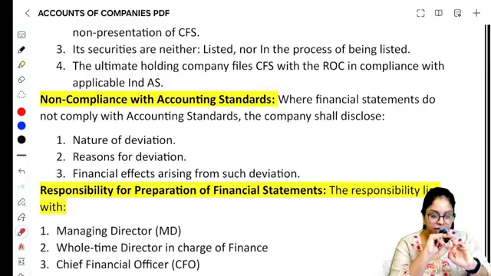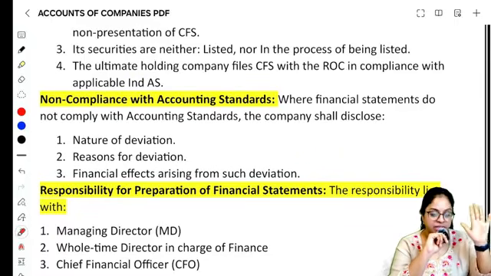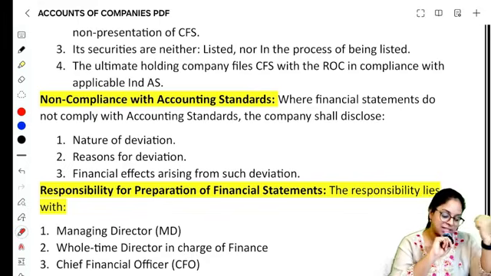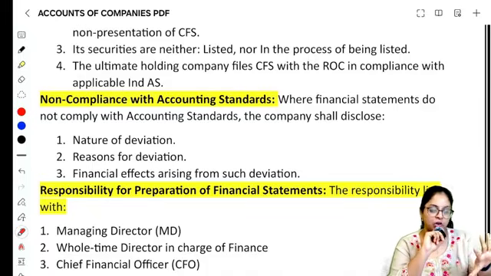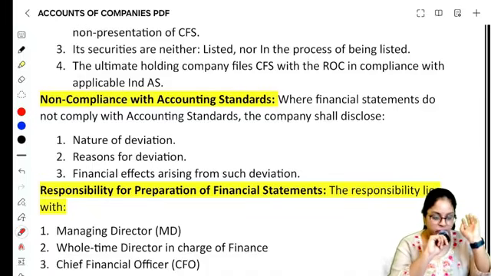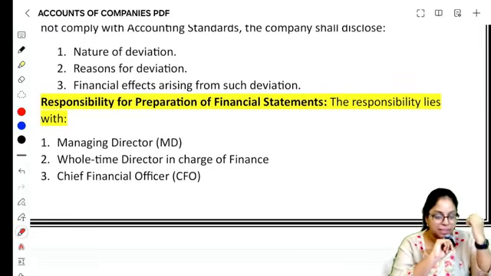What are the reasons for deviation? Why are you doing it differently? And the last is the financial effects arising from such variation. What financial difference arises because of making that variation? If accounting had been done as per the accounting standard, this much profit would have come; now because of this, there is this impact. What is the variation, you have to mention. And the responsibility: who is responsible for preparing the financial statements, the P&L, balance sheet and cash flow?